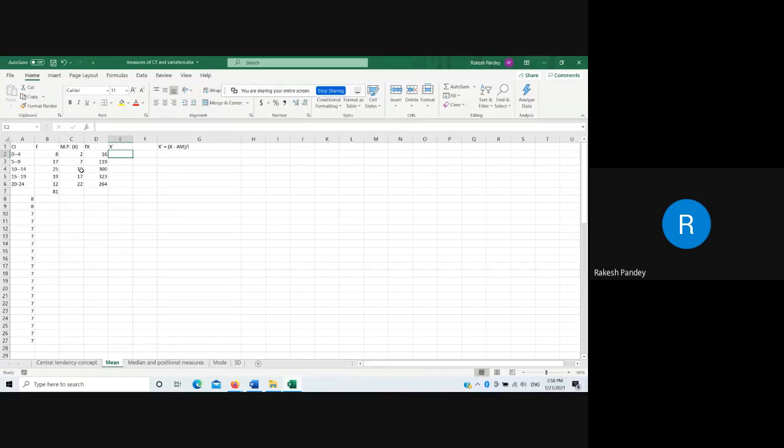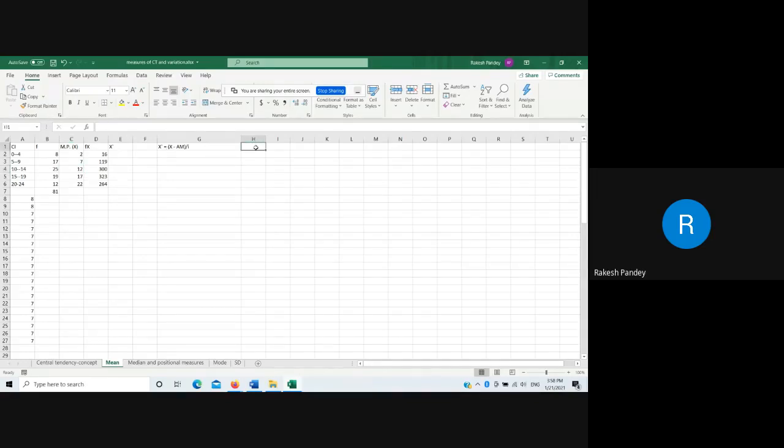So in this condition, since there are only 5 class intervals, 12 is the middle. But suppose there was one more class interval, then we might have chosen 17 or 12. If we choose 12, then there are 2 values below it and 3 values above it. When we choose 17, then 2 values will be greater than this and 3 below. So in this condition we will choose 12 as the assumed mean.